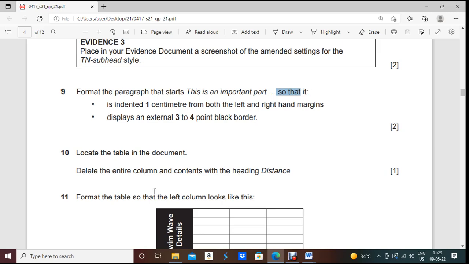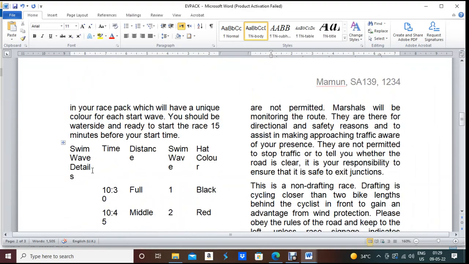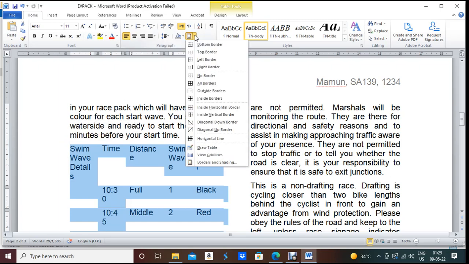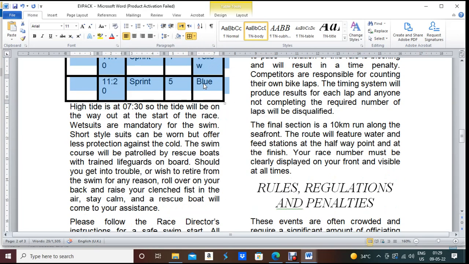Now next one, what they're asking, look at the table in the document, delete the entire column and content with the heading distance. Okay, entire column and the content both. So where is our table? We have to find out the table. Basically this is the table, and you will see some plus sign is given. One important part is that when you try to edit something like a table in the Word document, first what you will do yourself, they will not mention in the question paper at the beginning, you will make sure that the table border is visible. So you will just select the whole table by clicking this plus sign, and then click here, all borders. Okay, now the table is visible.